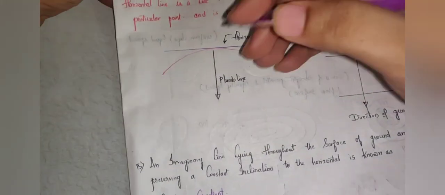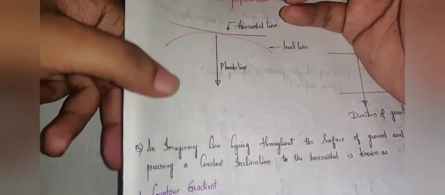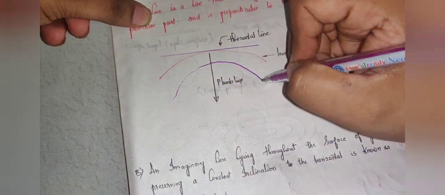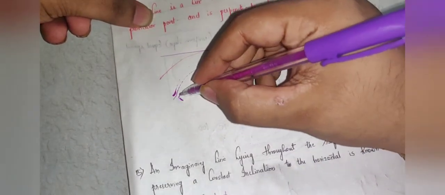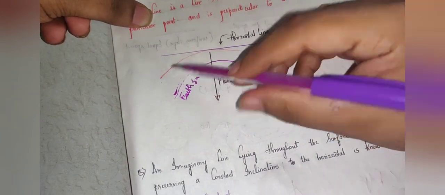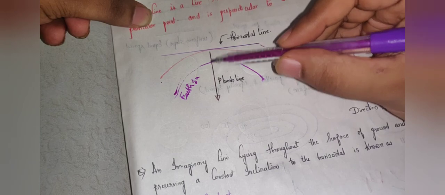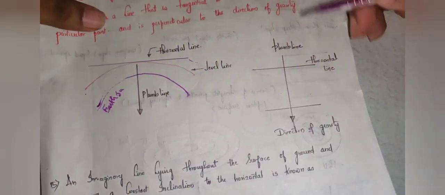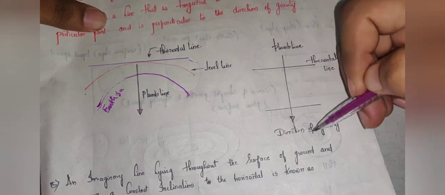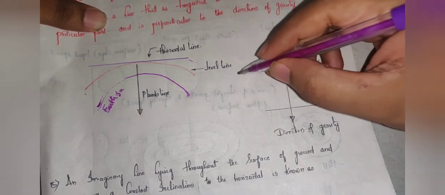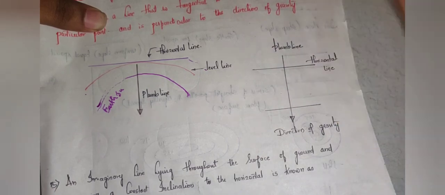We'll see here: if this is a plumb line, the level line is parallel to the earth surface like this. If this is the earth surface, this is the level line, and it is always normal to the plumb line, which is the direction of gravity. Whereas for the horizontal line, if this is the direction of gravity, the plumb line, this is a horizontal line which is always perpendicular to the direction of gravity.